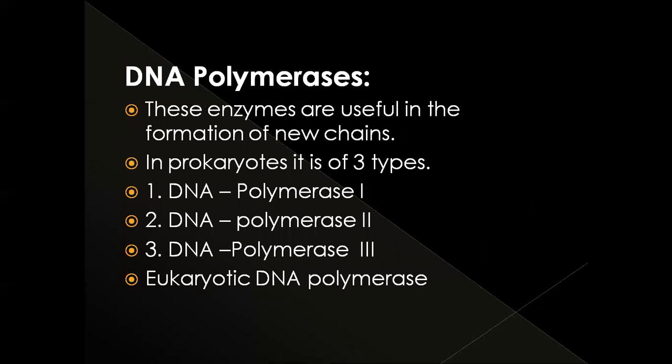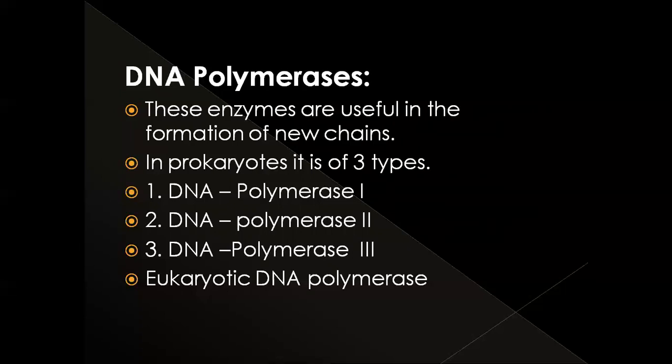And the next one is DNA polymerase. DNA polymerase is the main enzyme for replication. These enzymes are useful in the formation of new chains in DNA, that is, in new synthesis of DNA.